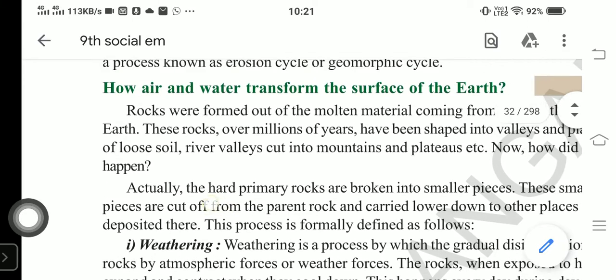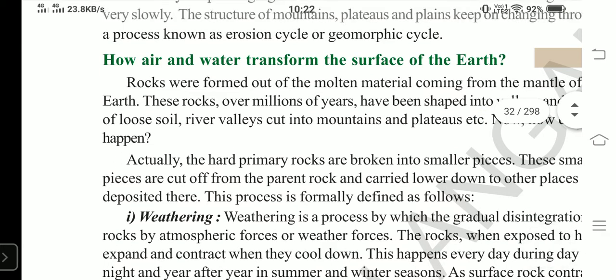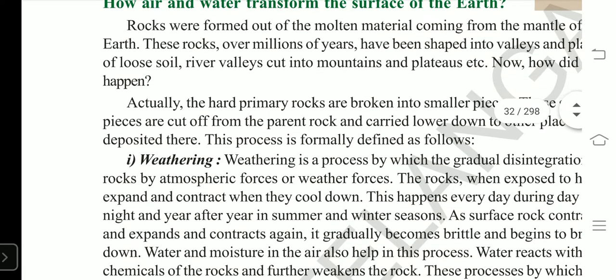Okay, students, yesterday we have seen how air and water transform the surface of the earth, right? In which we have seen the denudation process. It is a continuous process in which four stages are there. One is weathering. What is weathering?